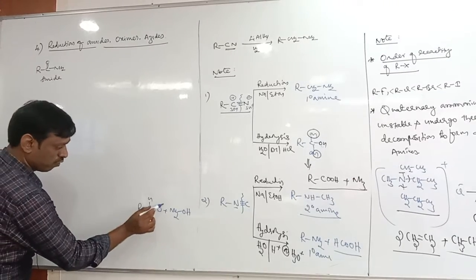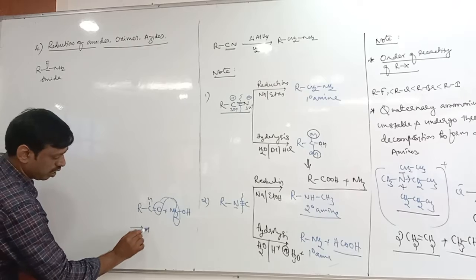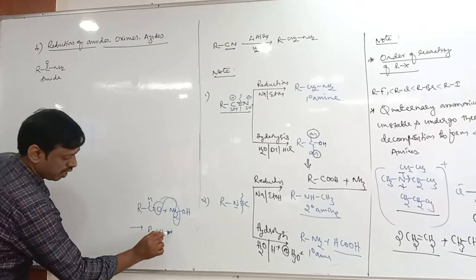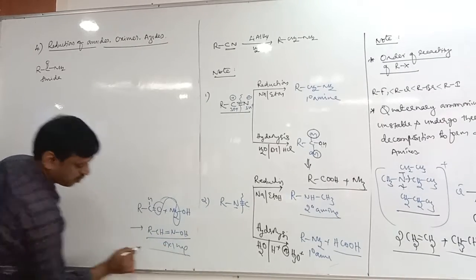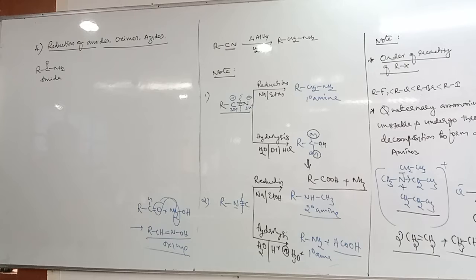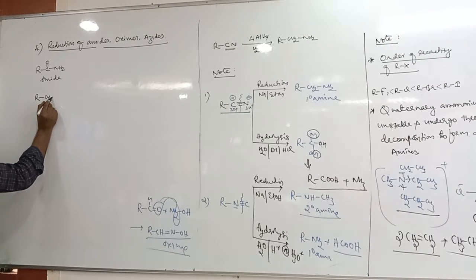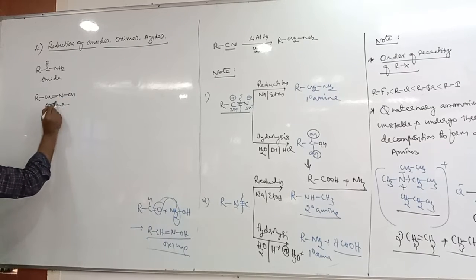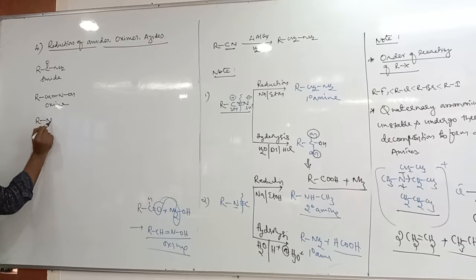Here O and H2 are removed as water, then R, CH becomes CH double bond NOH. This is called oxime. So the formula of oxime is R, CH double bond NOH. Next, the third one is azide, R, N3.